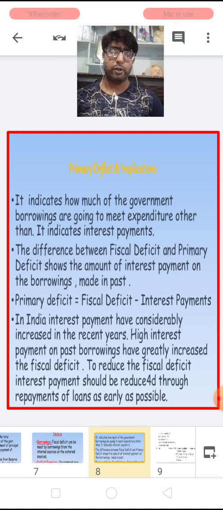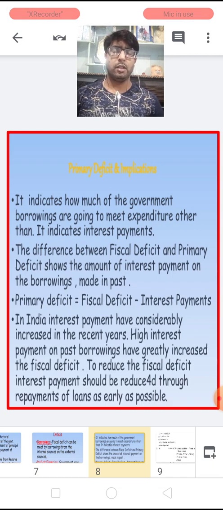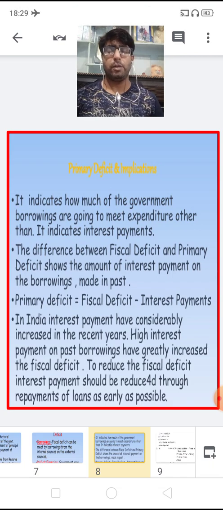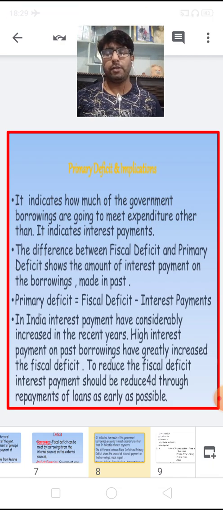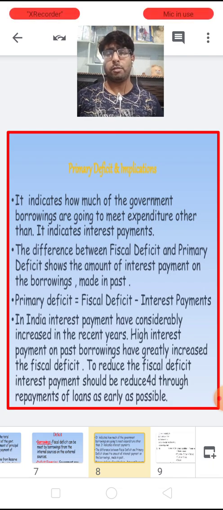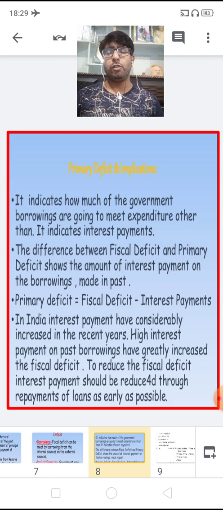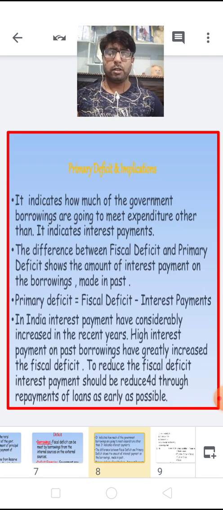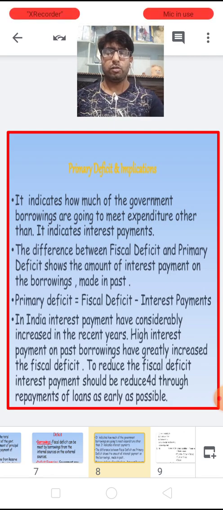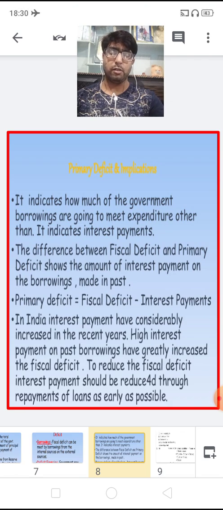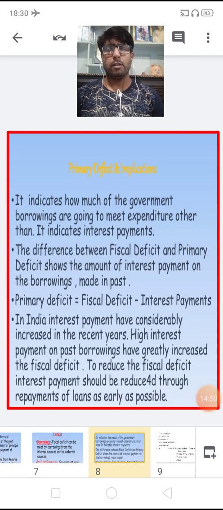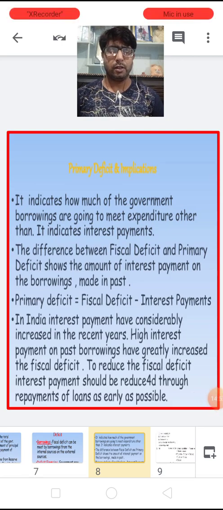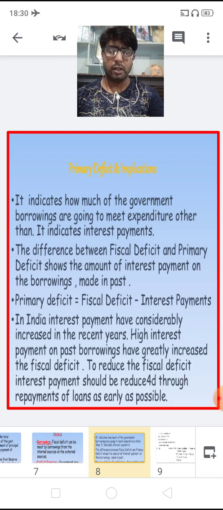If you want to reduce the increasing amount of interest paid to foreign countries or financial institutions, then we have to repay our loan as early as possible, so that we can get rid of the payments made to these institutions in the form of interest on borrowings. So these are basically the three kinds of deficit we have understood.